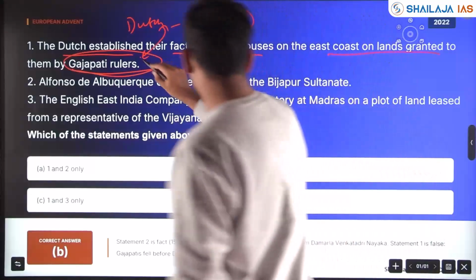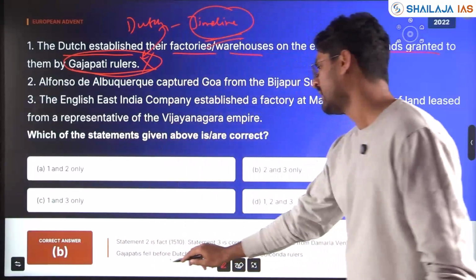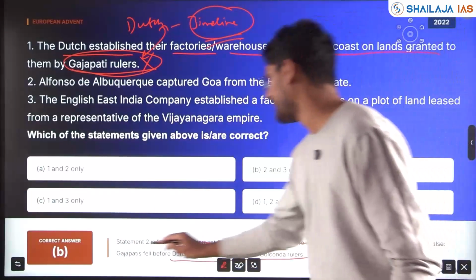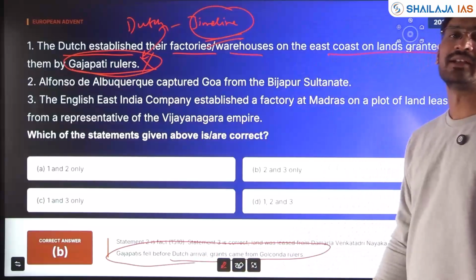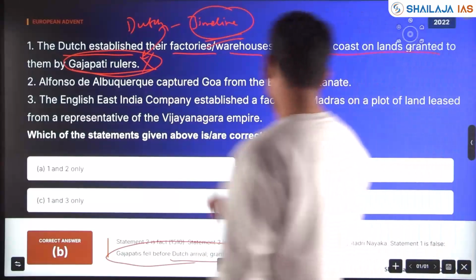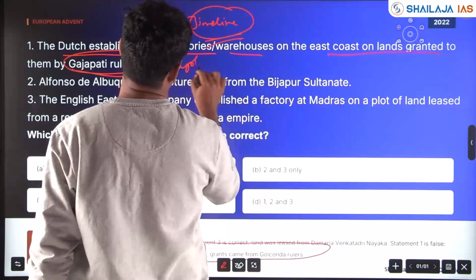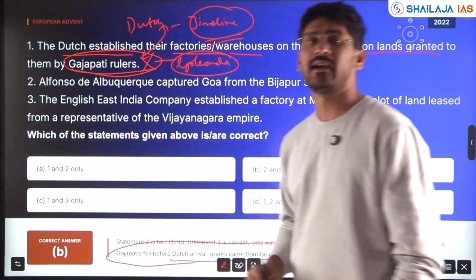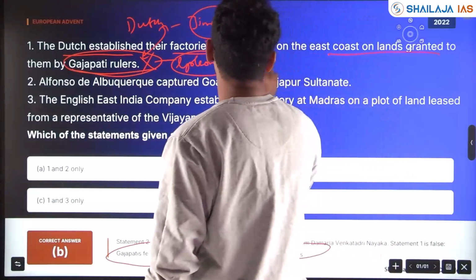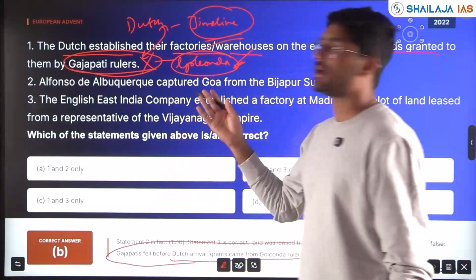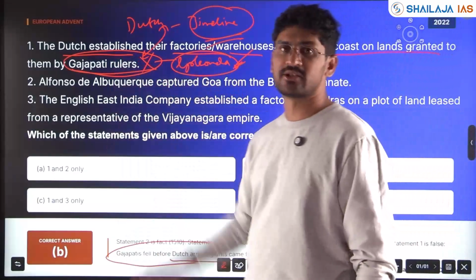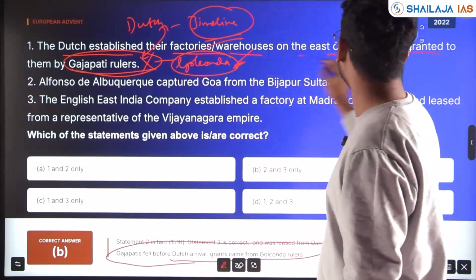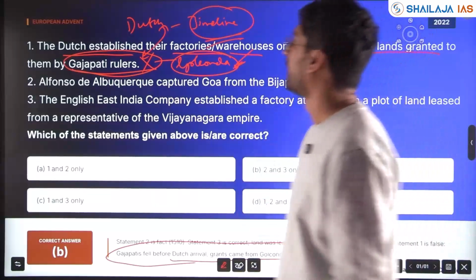No, the Gajapati rulers were not there. The Gajapatis fell before the Dutch arrival. Who were the Golconda rulers? The Bahmani Sultanate broke up into small kingdoms, and the Golcondas gave permission to the Dutch to establish a factory on the east coast of India.